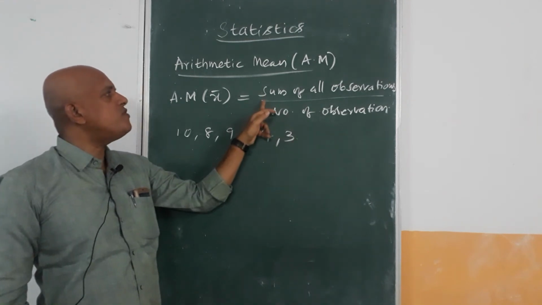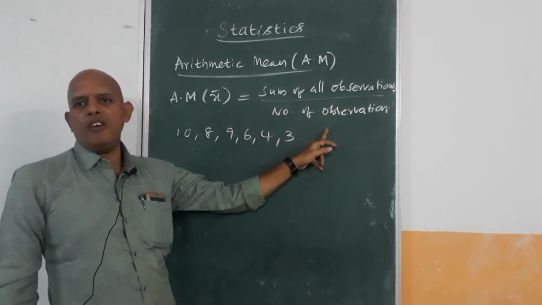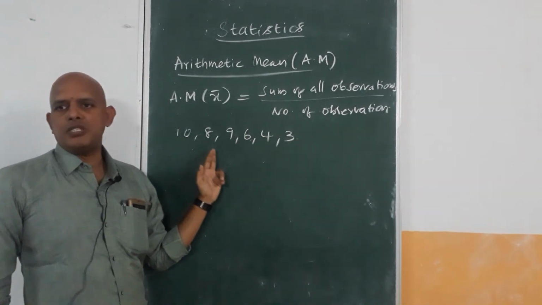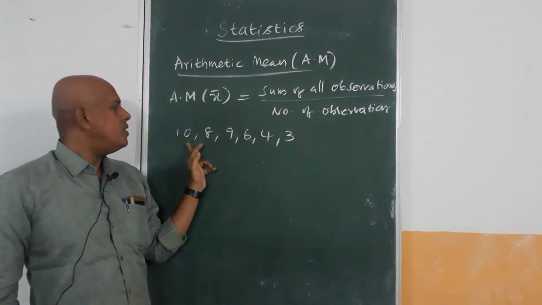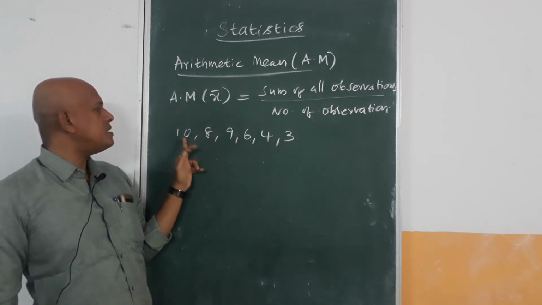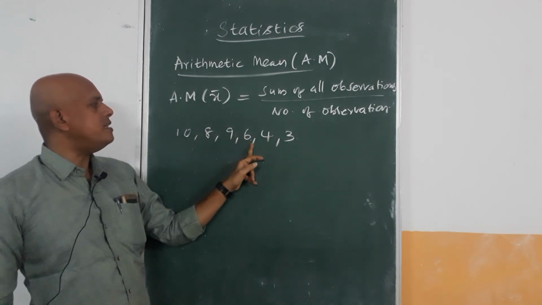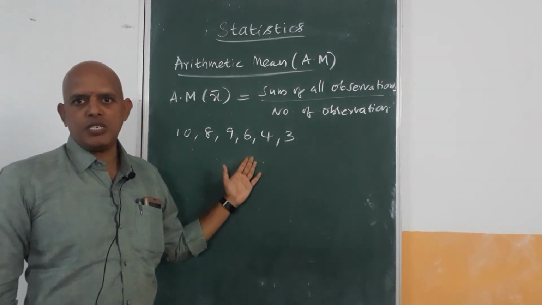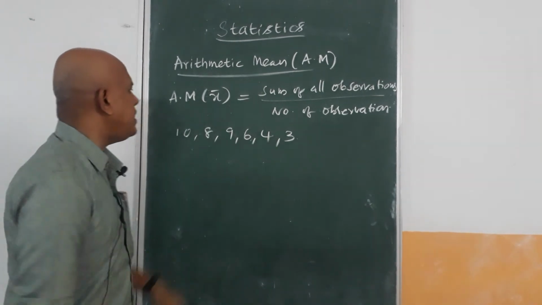The example is the marks scored by a student in certain subjects. What is the mean of these marks?